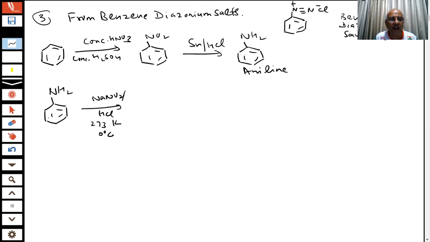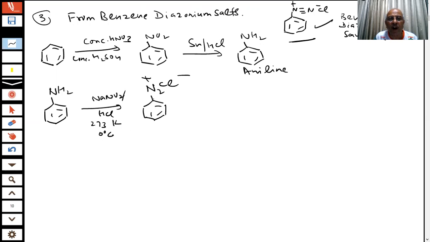We usually use ice, low temperature, because this compound is not stable. What is formed, we write like this, N2+ Cl-. What is this compound? The same one which I have shown here. This is my benzene diazonium chloride, student. This one which I showed here.